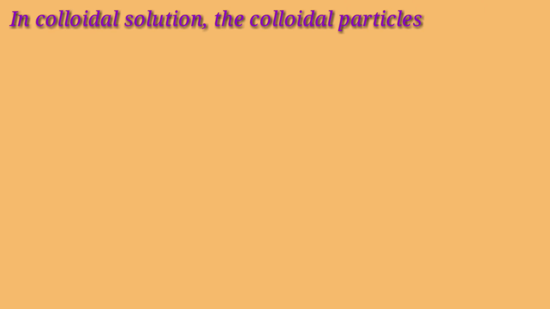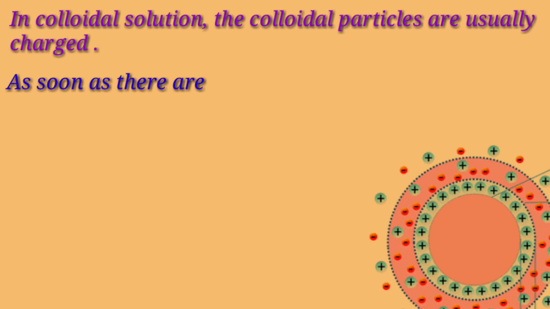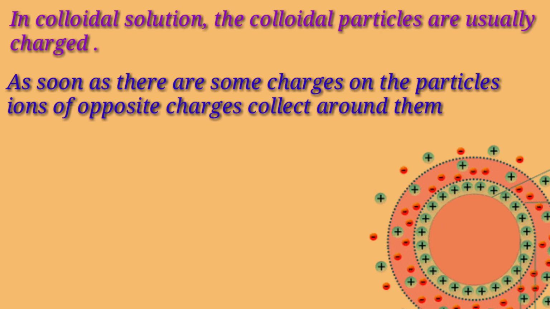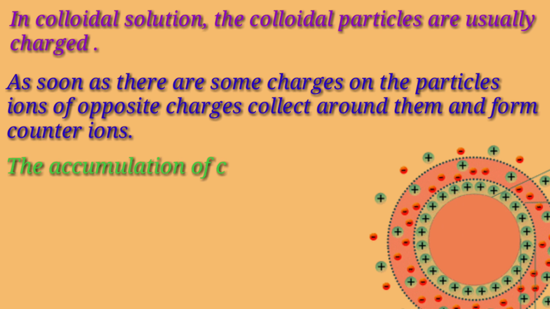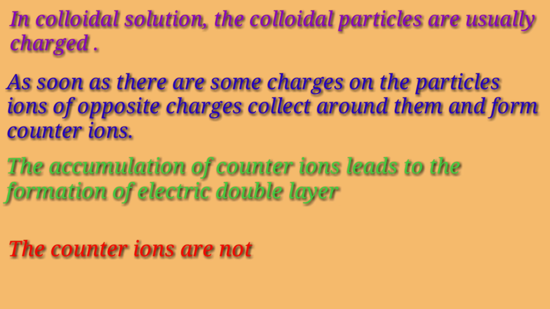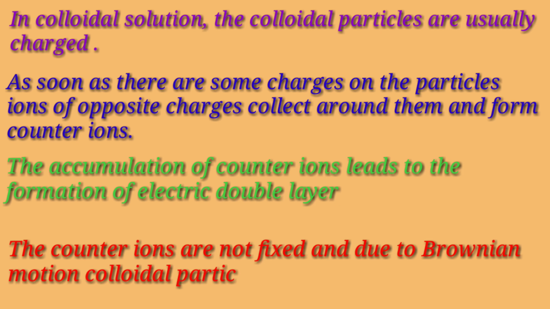In colloidal solution, the colloidal particles are usually charged. As soon as there are some charges on a particle, ions of opposite charge collect around them and form counter ions. The accumulation of counter ions leads to the formation of an electrical double layer. The counter ions are not fixed, and due to Brownian motion, colloidal particles are also not at a fixed position.